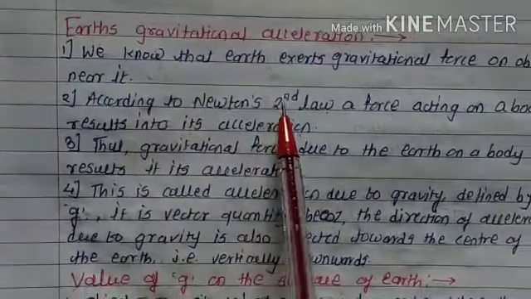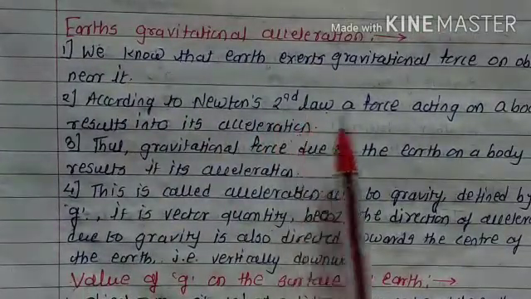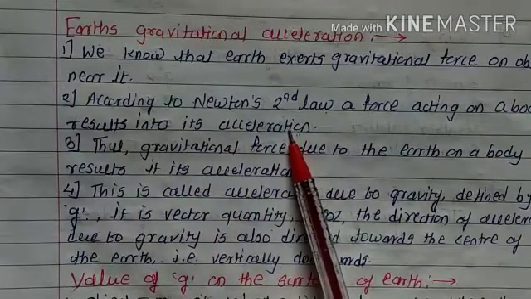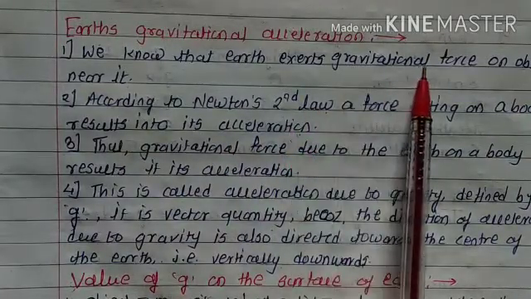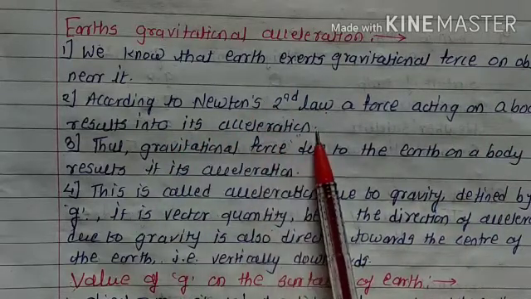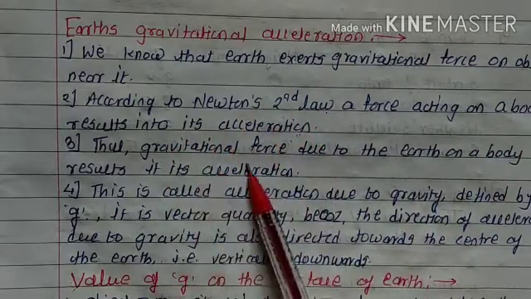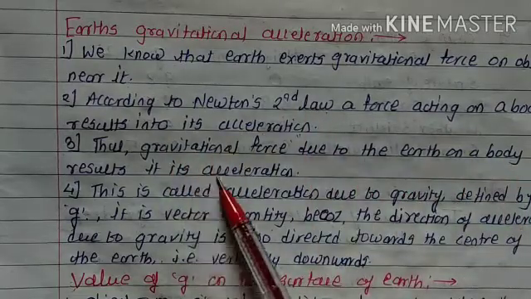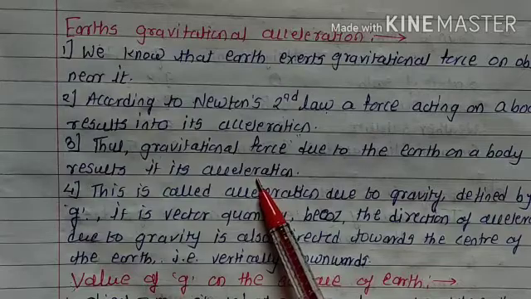According to Newton's second law of motion, a force acting on a body results in its acceleration. This means whenever gravitational force acts on an object, acceleration is created. Thus, the gravitational force due to the earth on a body results in its acceleration.